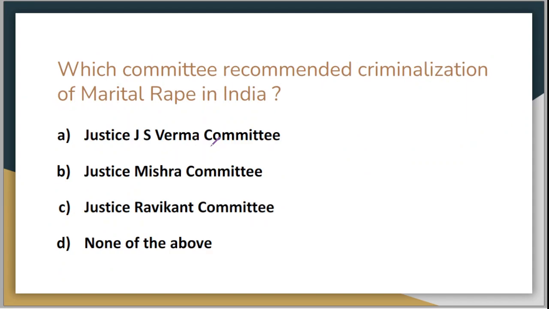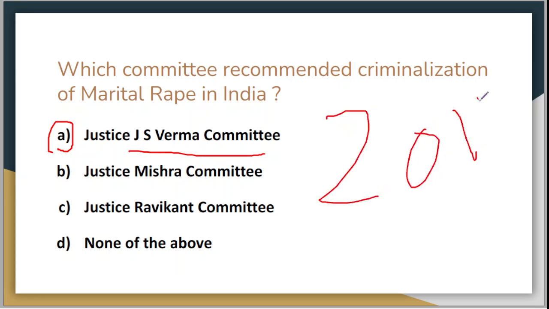Now let's move forward to the next question. Which committee recommended criminalization of marital rape? Option A is Justice J.S. Verma Committee. Option B, Justice Mishra Committee. Option C, Justice Ravikant Committee. And option D is none of the above. The correct answer is of course option A, Justice J.S. Verma Committee.